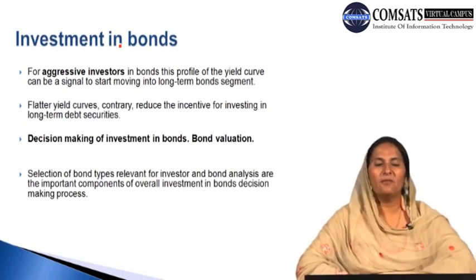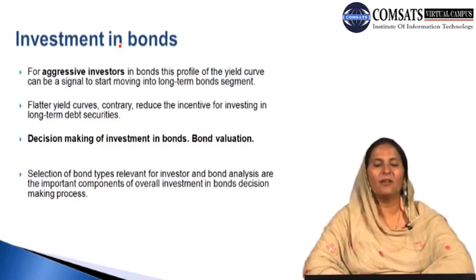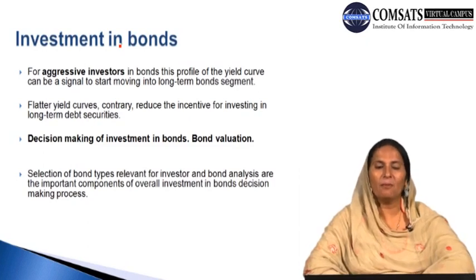Continuing with our discussion, we can say that for the aggressive investors in bonds, this profile of the yield curve can be a signal to start moving into the long-term bond segment. If we talk about the aggressive policy and aggressive management of the investor or investing firm or corporation, what is the attitude and possible decision of the aggressive investors in the bonds market? Looking at the profile and the shape of the yield curve, they start moving their investment into long-term bonds.